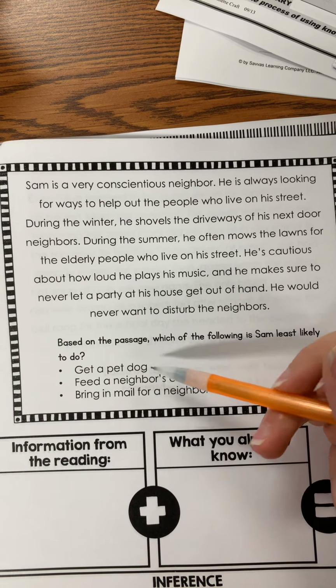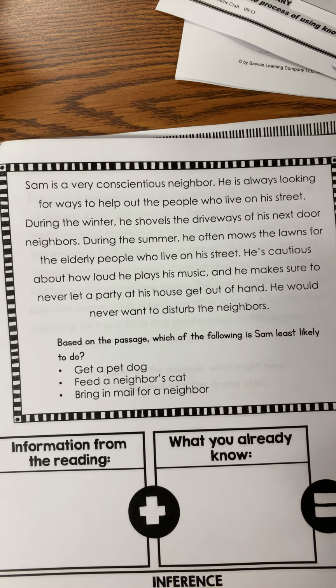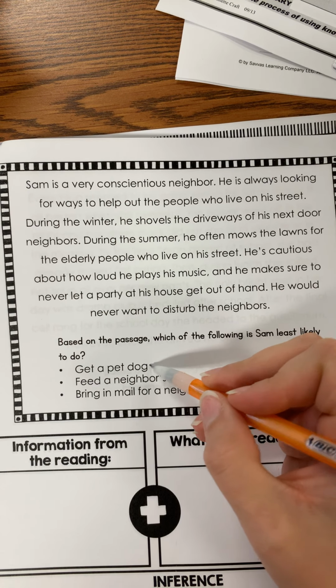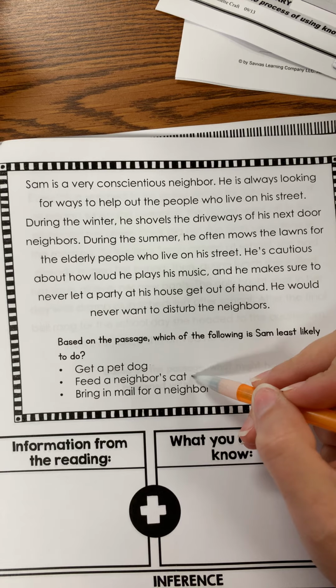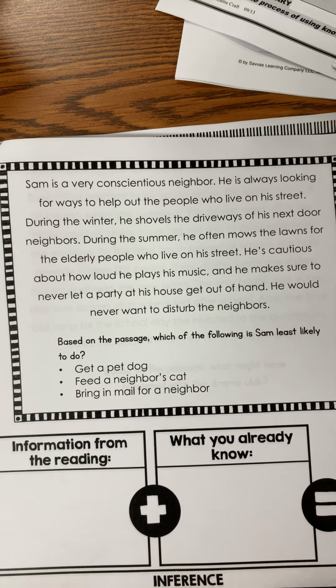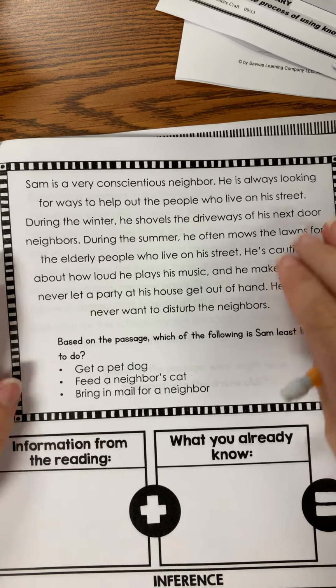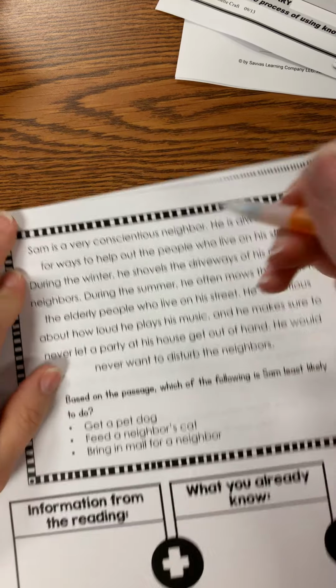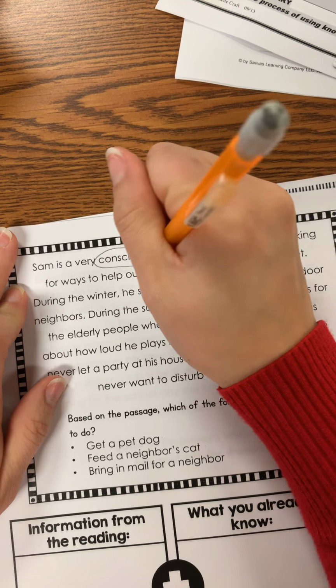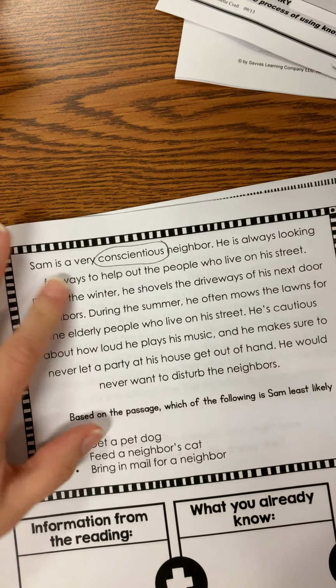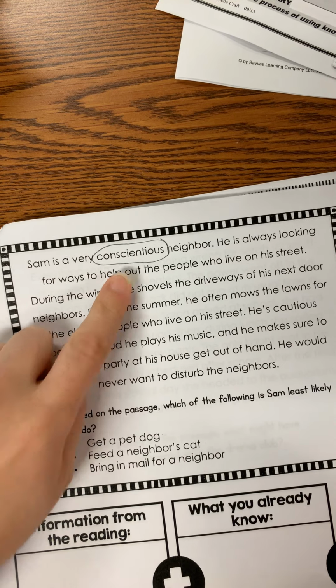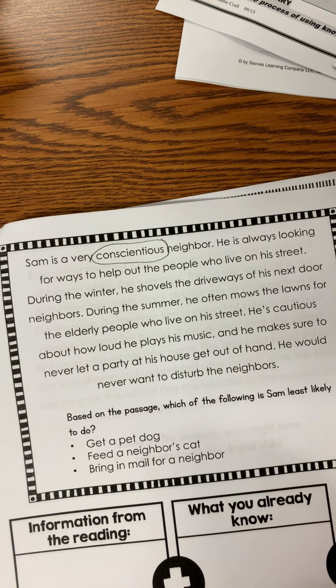So we have: get a pet dog, feed a neighbor's cat, bring in mail for a neighbor. Okay, so we're using what we already know up here. You might not know this word conscientious. Like I said, it's a little hard for me to say, but think about the word conscience. Your conscience tells you what's right to do.